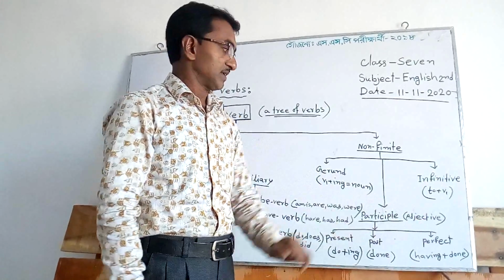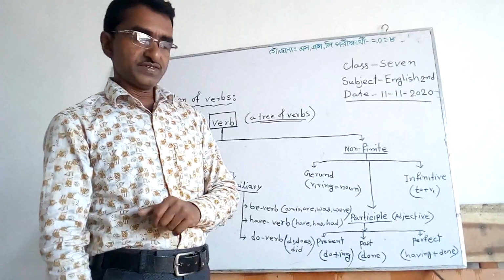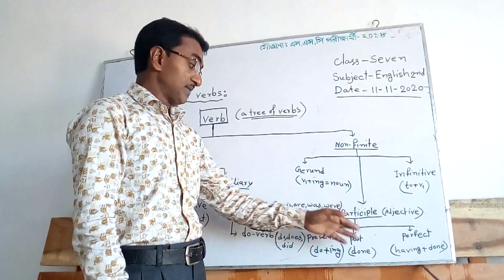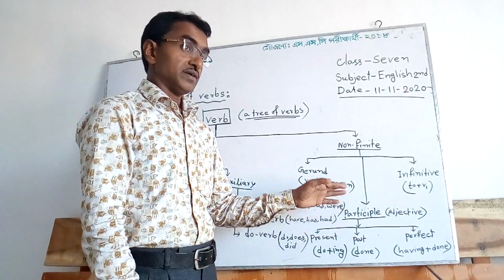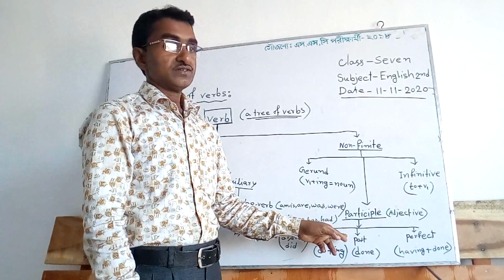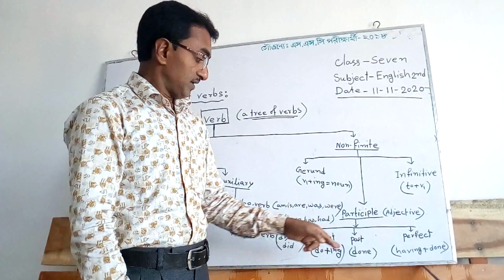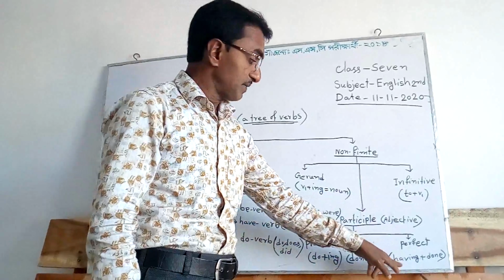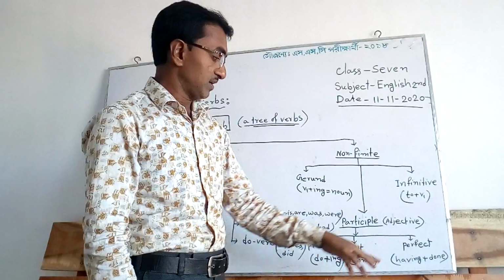After that, perfect participle. Perfect participle is also like past participle, such as go, went, gone. Gone is past participle, but where it is used after having gone, then it is called perfect participle.